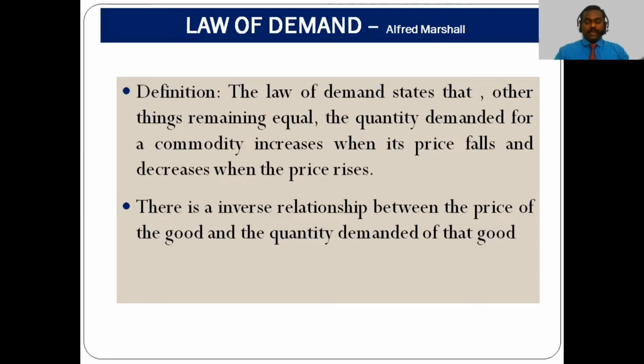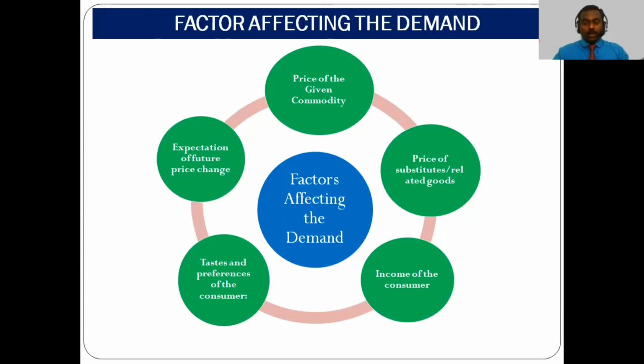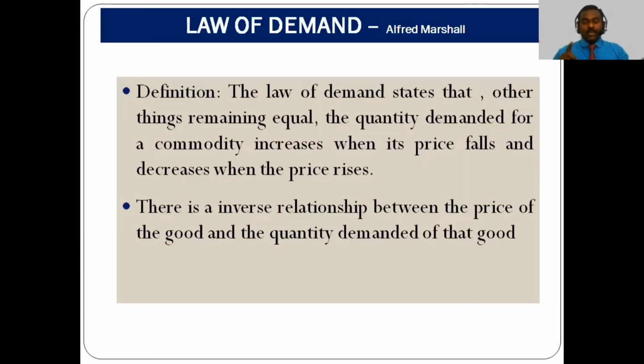So what are the other things? What does the law say? It indicates the relationship between the price and demand. If the price increases, the demand will go down. If the price decreases, the demand will go up. But in the previous slides, we discussed the factors that affect demand. There are 5 factors, but for the law of demand, Alfred Marshall has taken only one factor, that is the price of the given product.